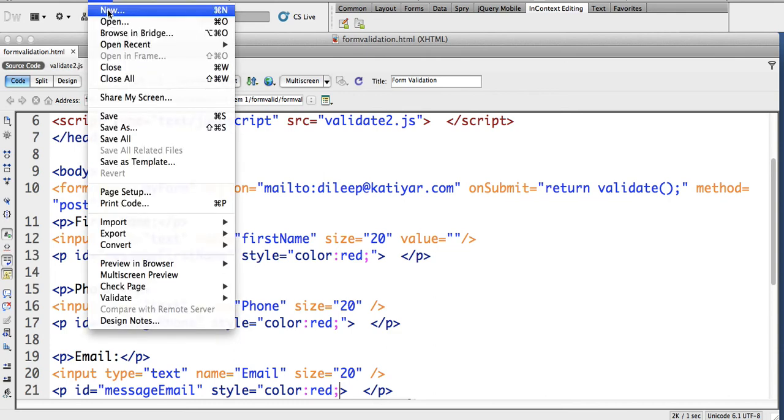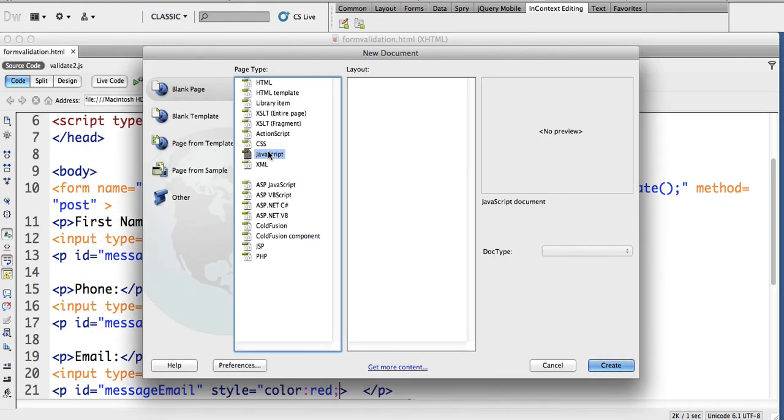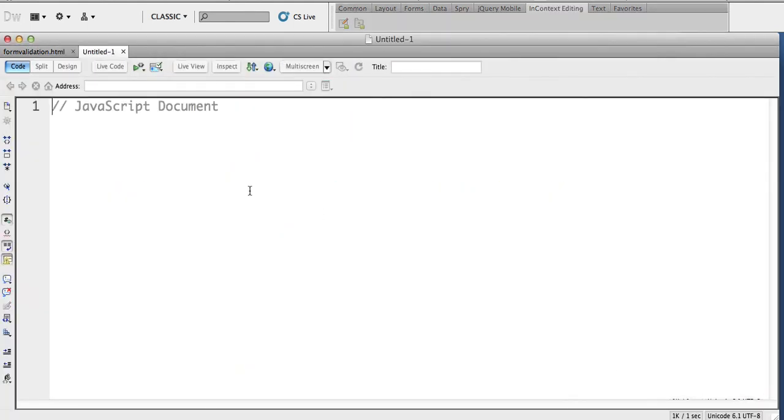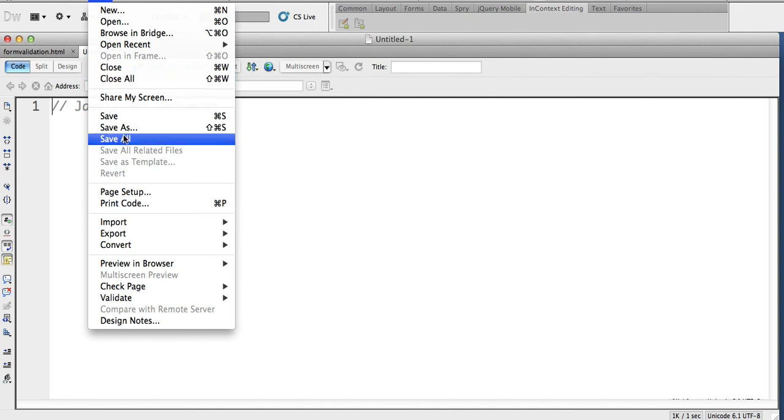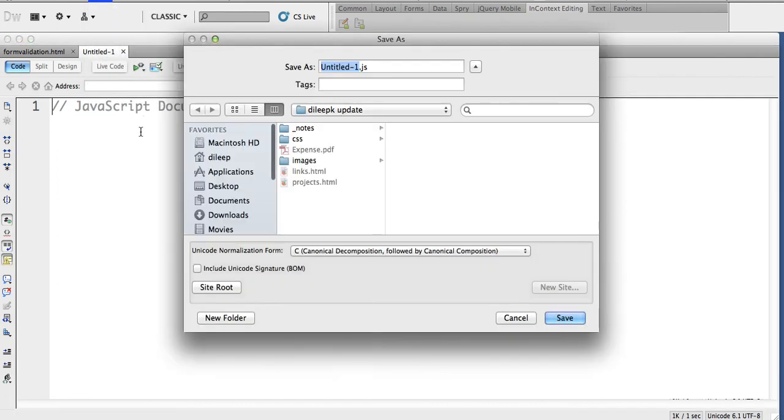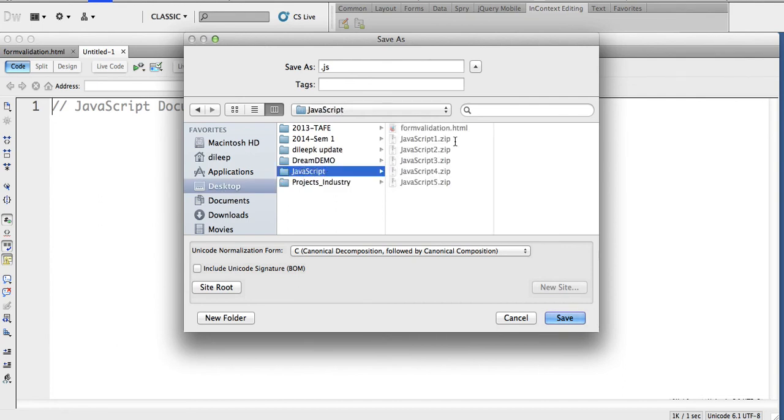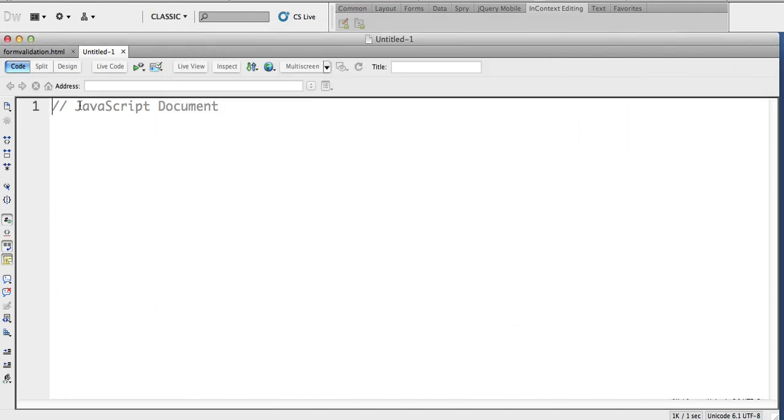So I'm going to create a new JavaScript file, clicking JavaScript, create. I'm going to save it as, File, Save As. I'm going to create it as validate2. Where has this gone?